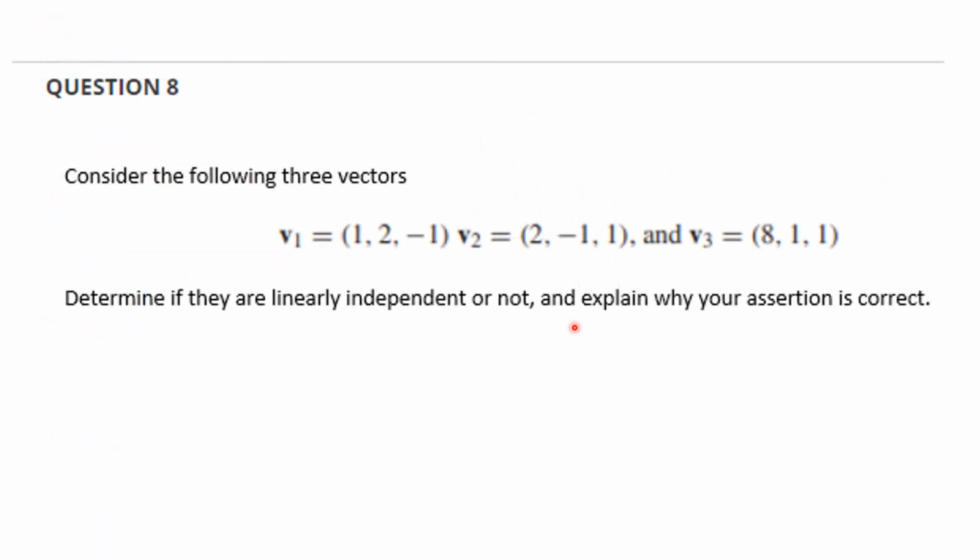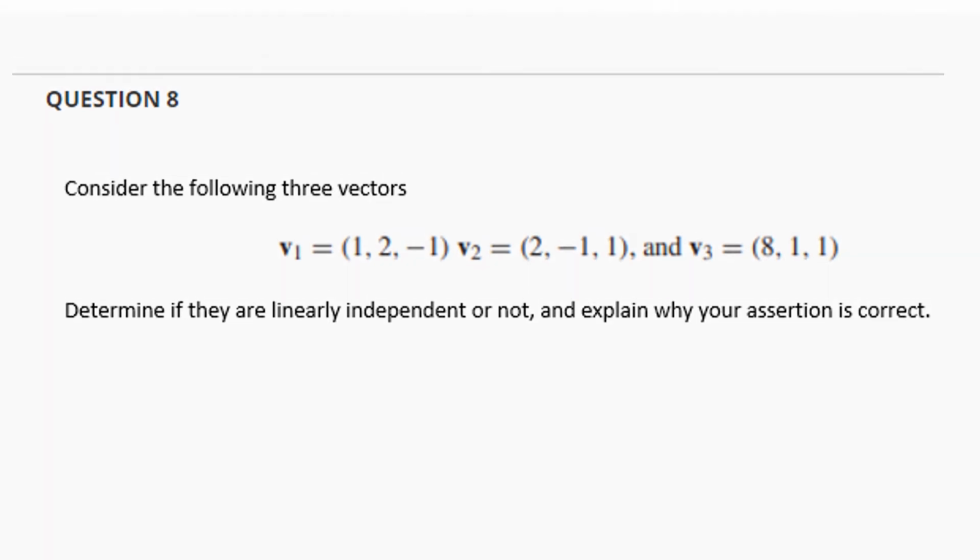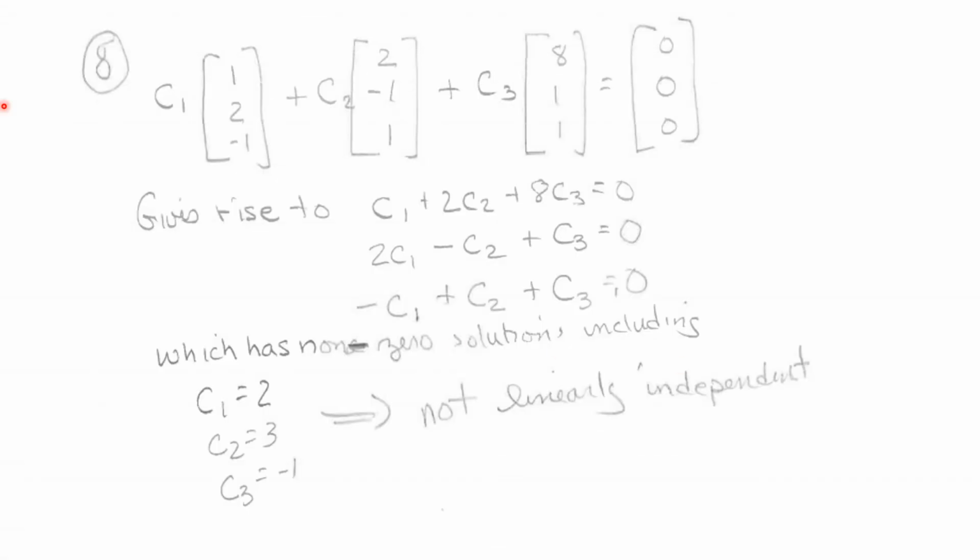Question 8, you were to determine if these were linearly independent or not and explain your answer. You could have set this up as a matrix and taken the determinant and found the determinant is equal to 0. That means that they're not linearly independent. There are other ways, just using the definition: c1 times this one plus c2 times this one plus c3 times this one is equal to 0.